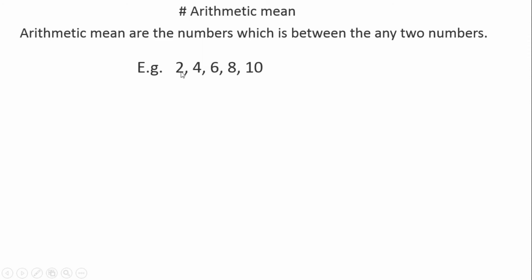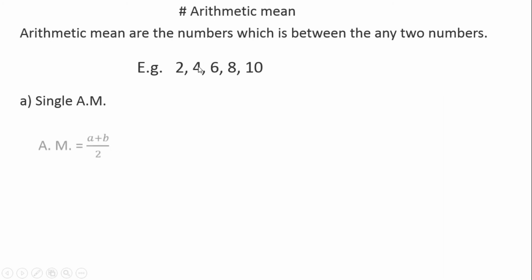Similarly, if you take 2 and 8, then 4 and 6 will be the arithmetic means. And if you take 2 and 6, then 4 will be the arithmetic mean. So between the two numbers, whatever numbers are there, those will be the arithmetic means in an arithmetic sequence. So generally we have two types of arithmetic mean. The first one is the single arithmetic mean. So if we take 2 and 6, then 4 is the arithmetic mean.